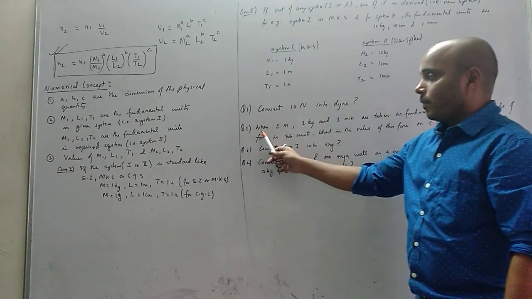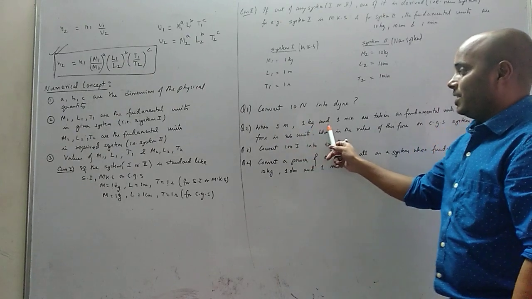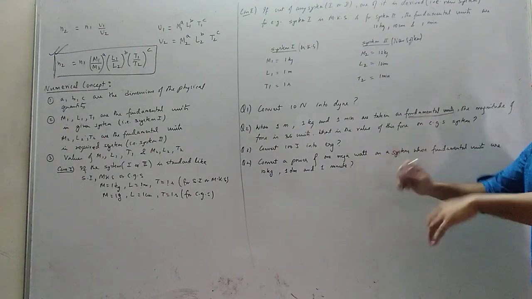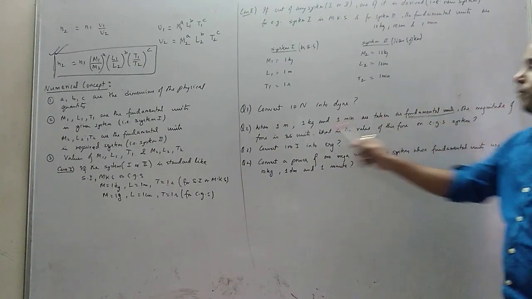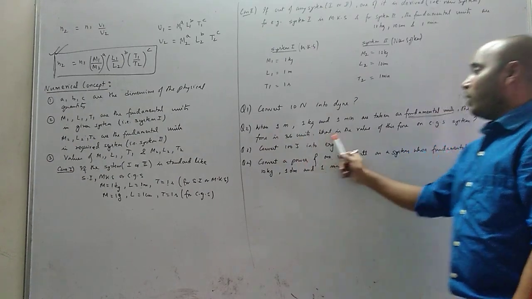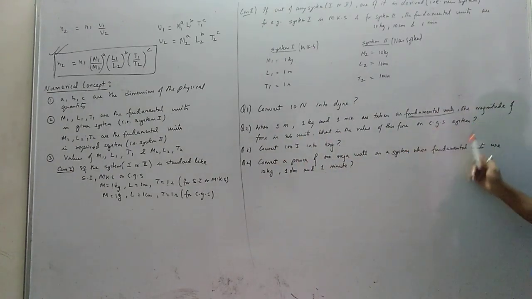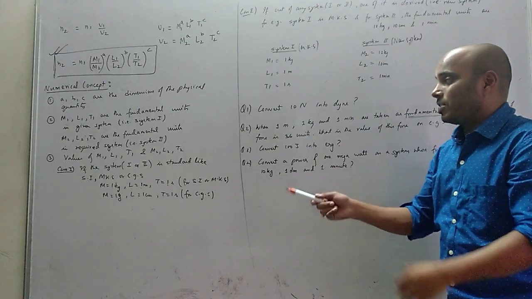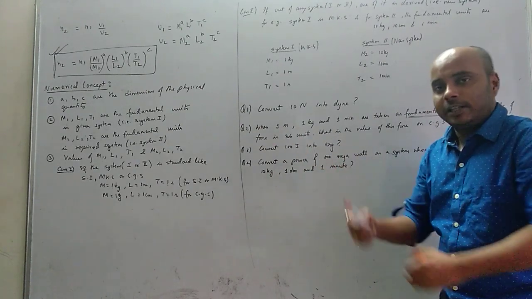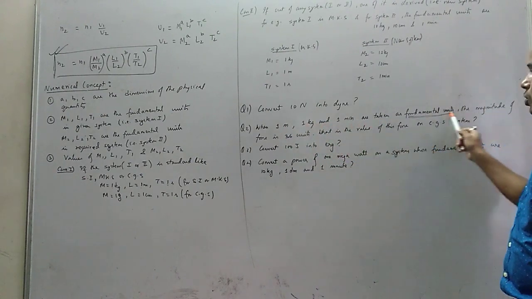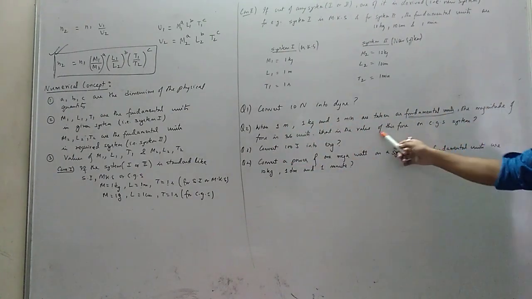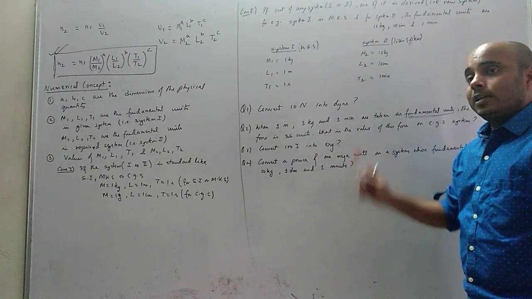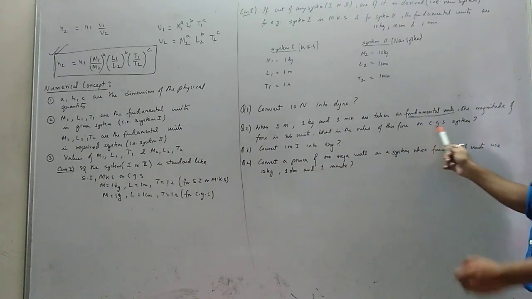But see this question. When 1 meter, 1 kg and 1 minute are taken as fundamental units, derived by itself, the magnitude of force is 36 units. What is the value of this force in the CGS system? So whose magnitude is given to you? 36 is given in which system? System 1; the one in which it is given, we take as system 1. So here system 1 is derived, a new system. And the system to convert into is the CGS system. So here M1, L1, T1 are this, but M2, L2, T2 are standard CGS.